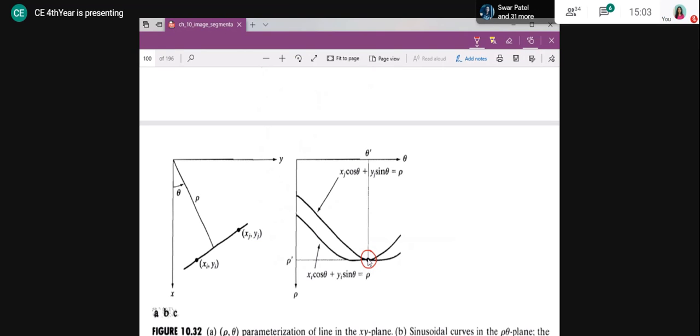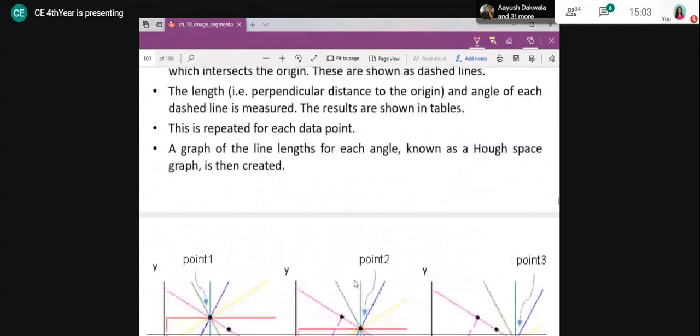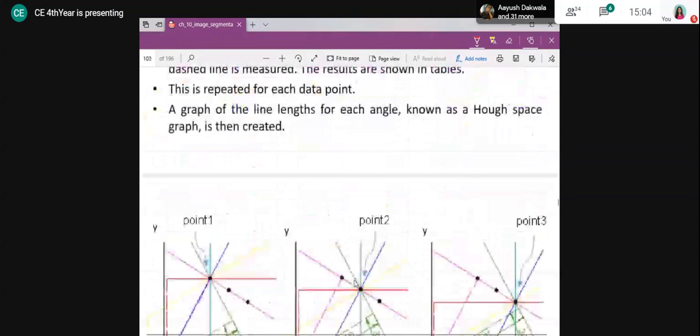That there is a common line between them, which has a rho dash value and a theta dash value. If I substitute that rho dash and theta dash value here, whatever equation of line we get, in the form x plus y is equal to something, because theta and rho values are substituted here, that line passes through xj yj as well as xi yi. Okay, so this is the same thing that we are having here.